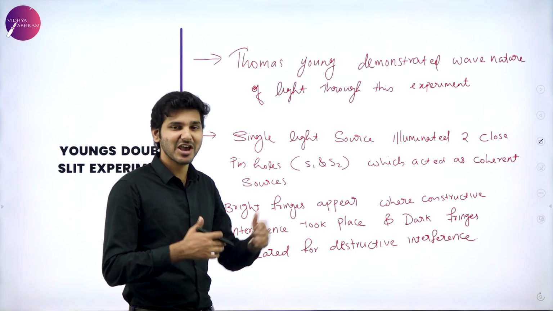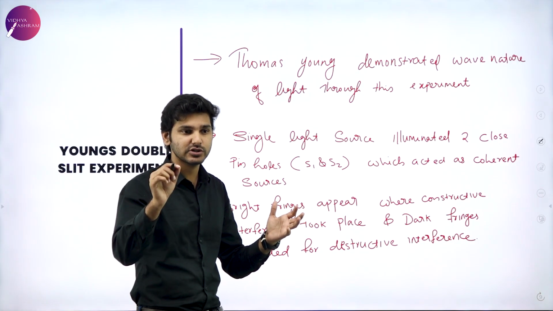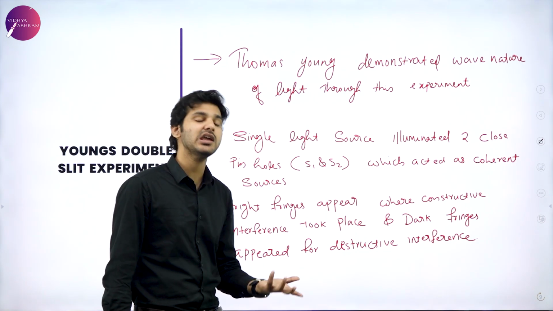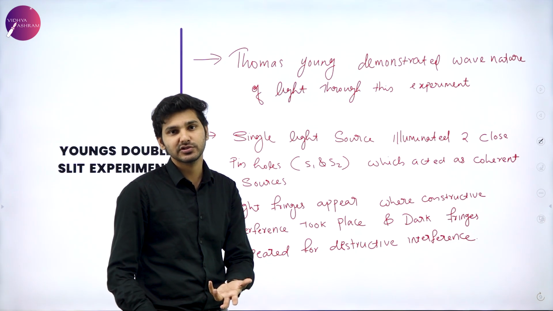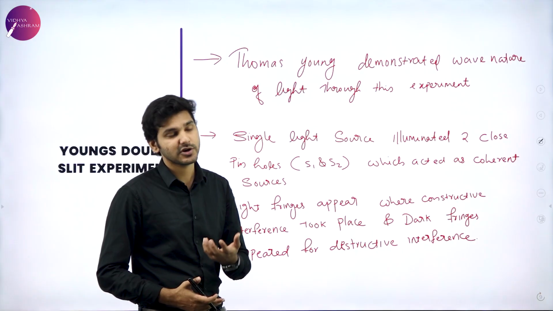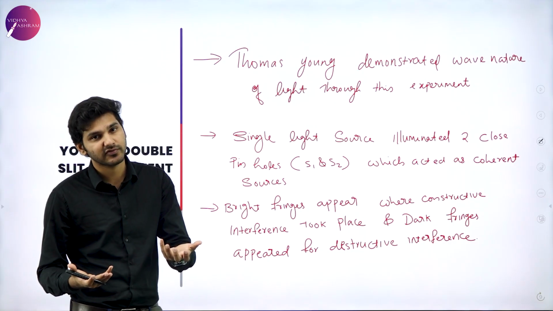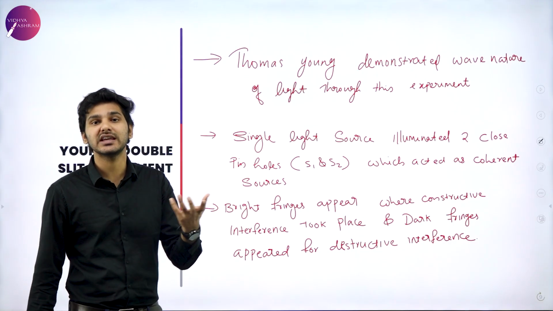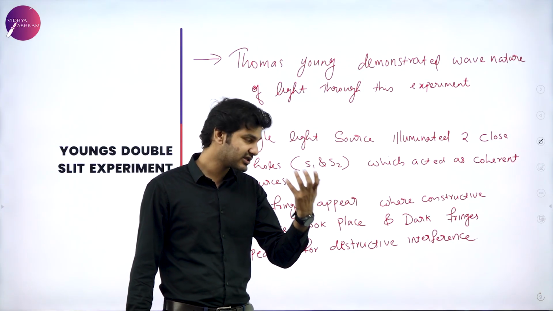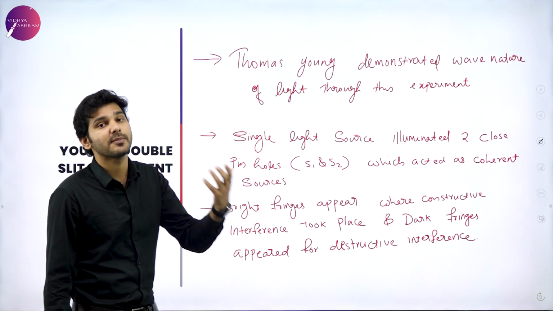So again, that is just an effect of placing an incoherent source in front of two very small slits or pinholes separated by a distance d. Any incoherent source will become a coherent source because of the way it interacts with those pinholes, because these two individual pinholes start to act as individual sources of light and hence they will be coherent in nature. After passing through those slits, the light will act as coherent sources and will constructively and destructively interfere on the back of the screen.